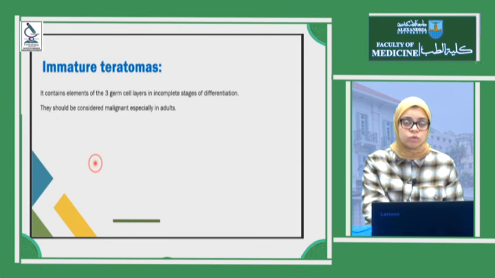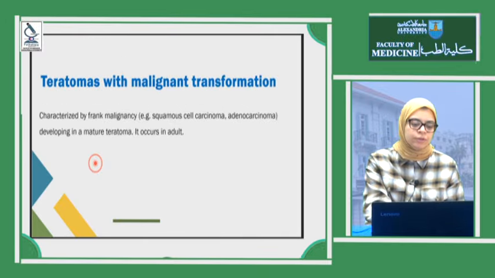Immature teratoma also contains the elements of the 3 germ cell layers, but here in an incomplete stage. Some of this tissue, usually the neural tissue, the nervous tissue, in this tumor is immature or not fully differentiated, and here it's considered malignant, and it occurs especially in adults.